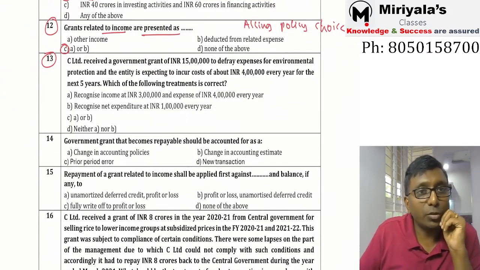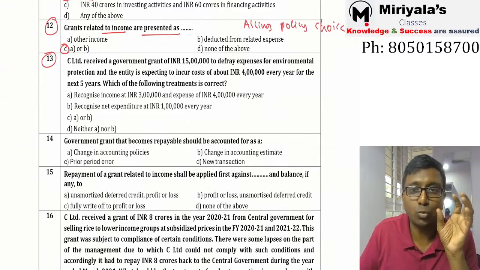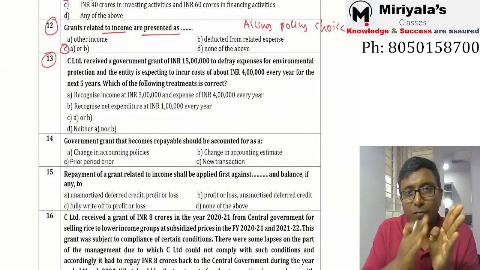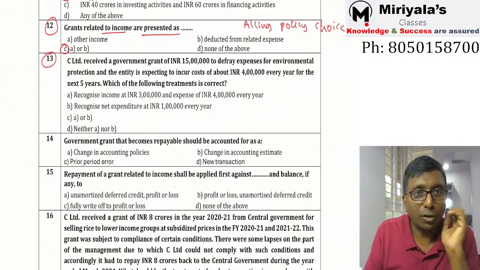C Limited received a government grant of 15 lakh rupees to defray the expenses for environmental protection. So it is to spend some money. The entity is expecting to incur the cost of about 4 lakh rupees every year for the next 5 years. Not a problem. 4 lakh, 4 lakh, 4 lakh. That means SLM kind of thing. Which of the following treatments is correct?